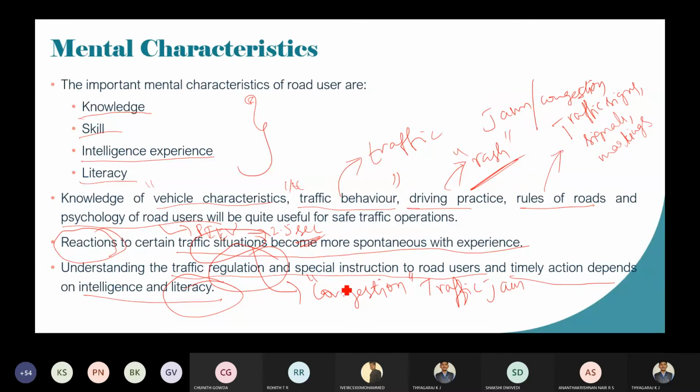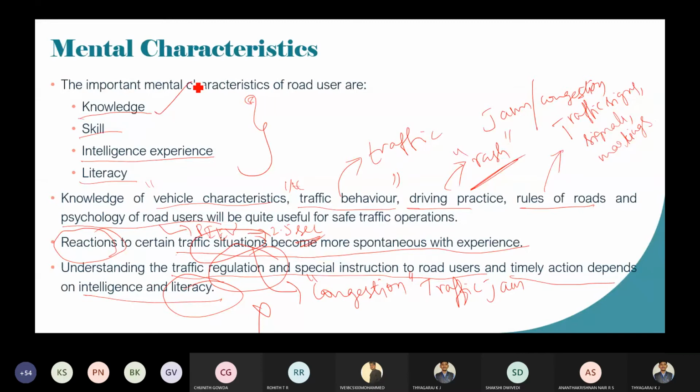Simply they issue it by showing some signs and all those things, but it is not acceptable. You should have sufficient understanding about the traffic regulation and special instructions to the road users. Okay, this is the mental characteristics.